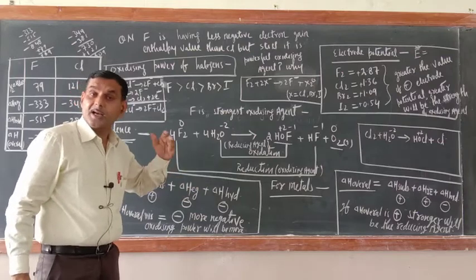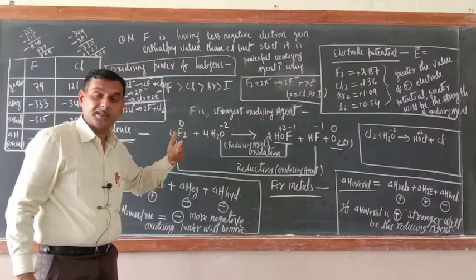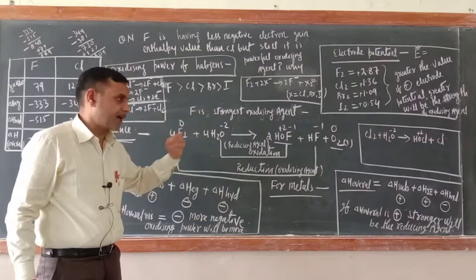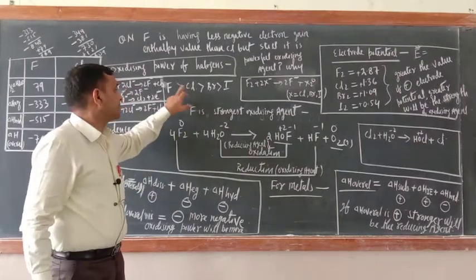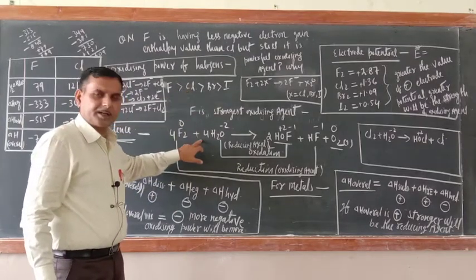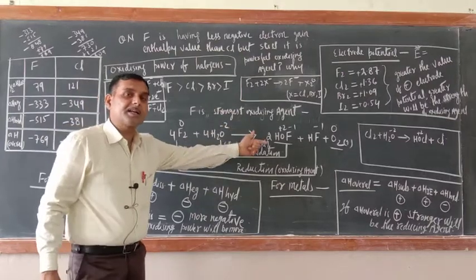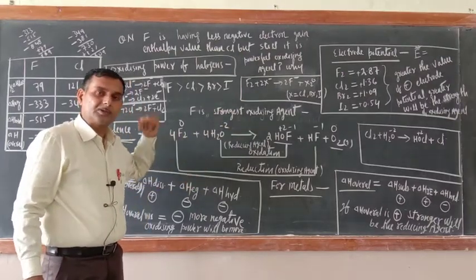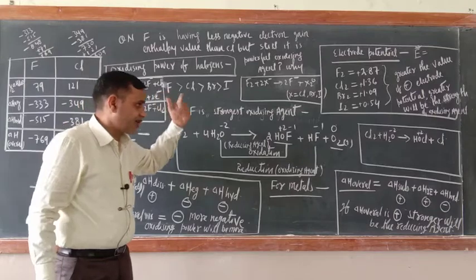We can't say right now powerful oxidizing agent, just oxidizing agent, that word is correct. If other halogens are also reacting with water and furnishing nascent oxygen, they will also be oxidizing agents. So let us check.